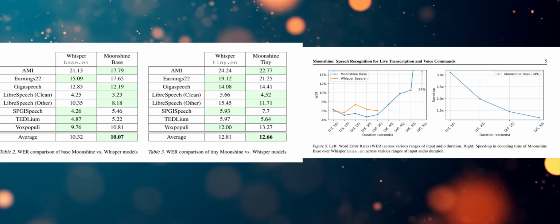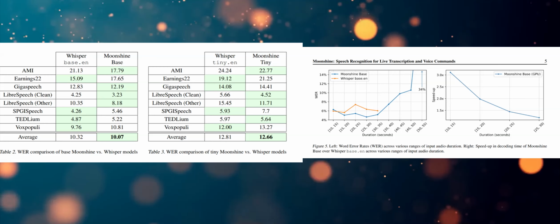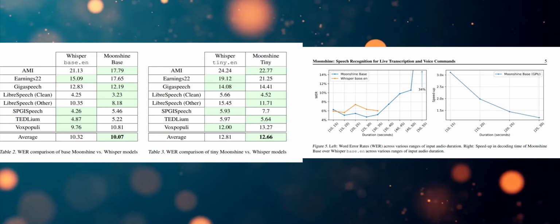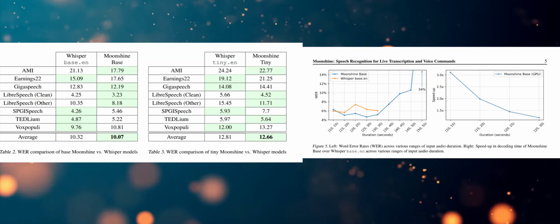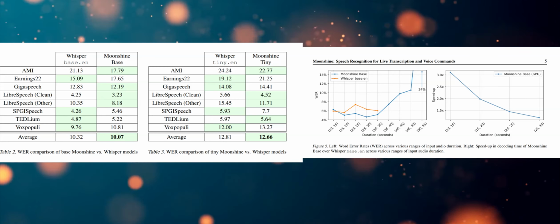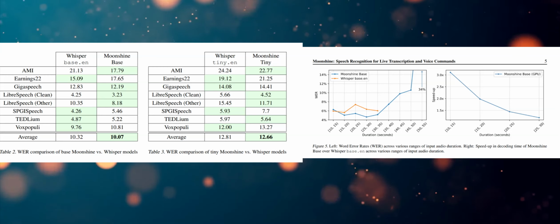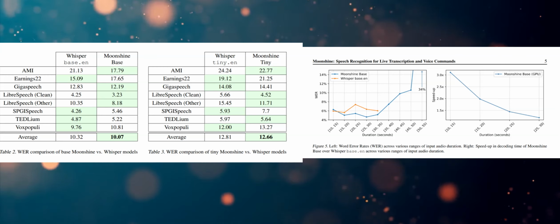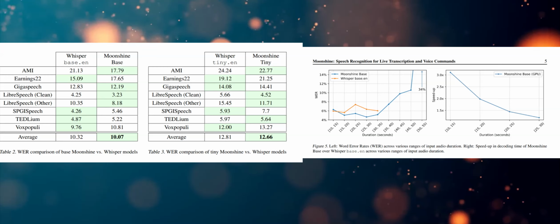Can you elaborate on the performance gains? Moonshine Tiny, the smallest Moonshine model, achieves a 5x reduction in compute requirements compared to Whisper Tiny for a 10-second audio segment, without any increase in word error rate, WER. This is a substantial improvement for resource-constrained devices.